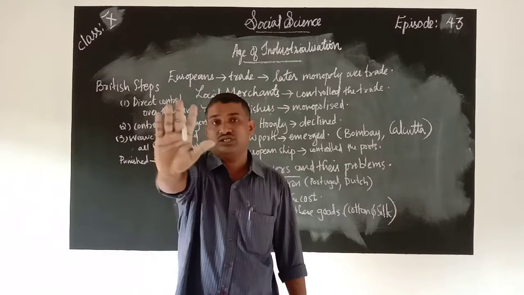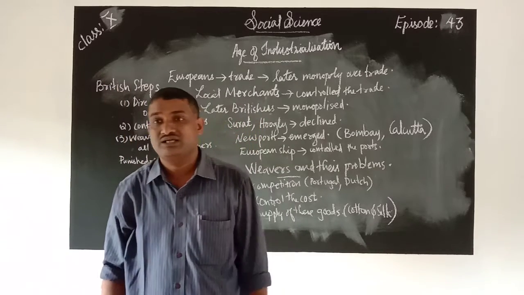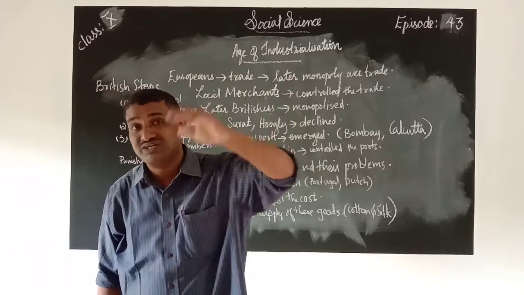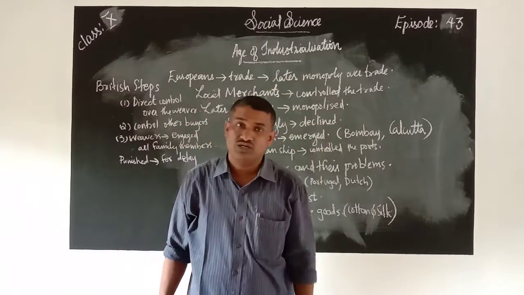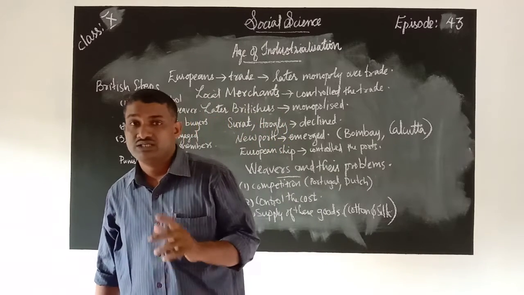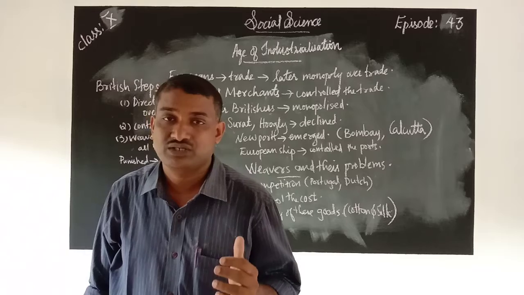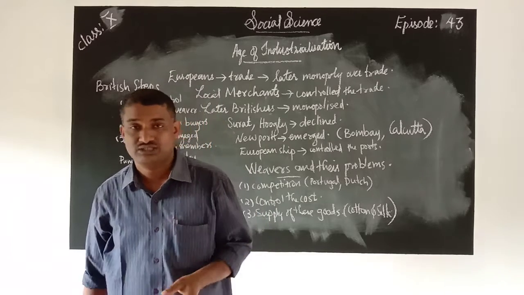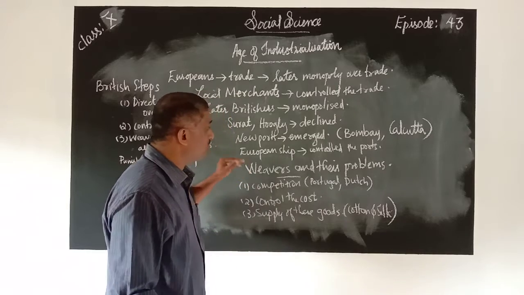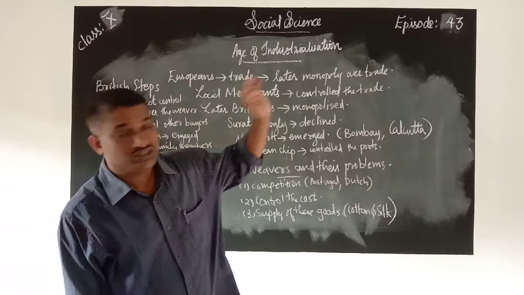They considered other foreign influences as their enemies. They wanted only one foreign influence, Britain, to have trade relations with our country. That was their policy, so European ships were totally controlled at this time.